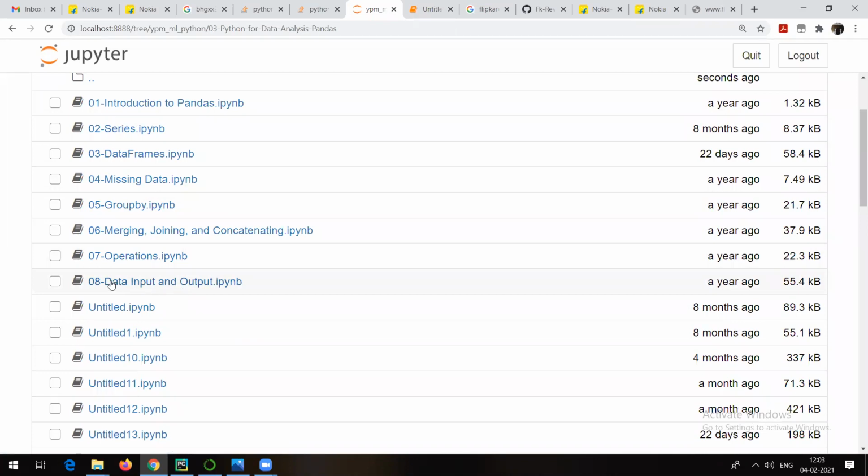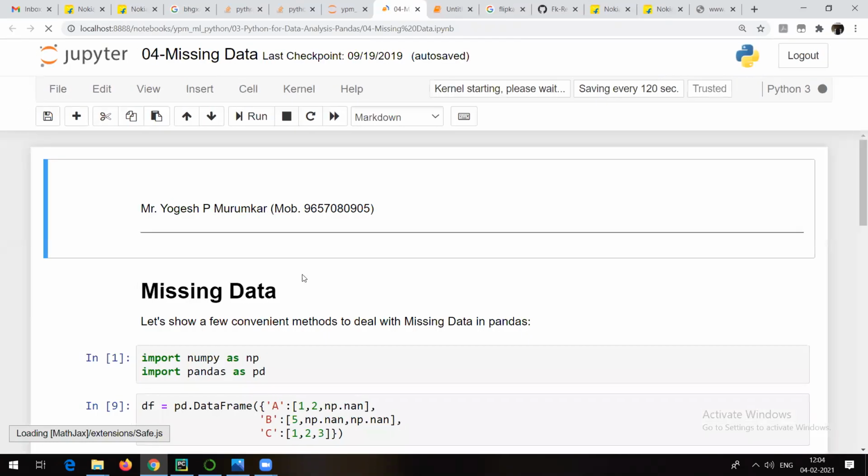Here I told you that this data input and output is going to be useful for you because data can be from any source. This R Markdown file, I will make sure that you get it today itself. Let me go through this one. This is what we saw in the last session: how to handle missing data with the help of the pandas package.